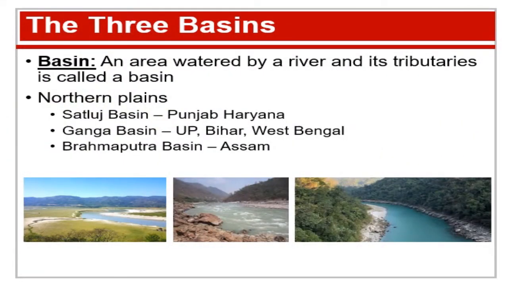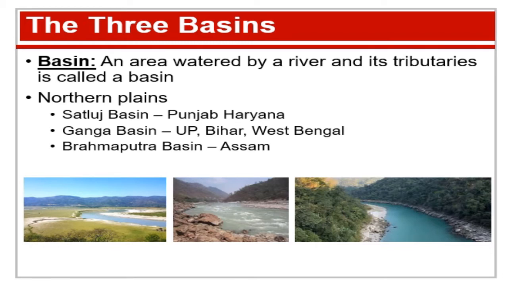The Northern Plains are watered by 3 main rivers, which form the 3 basins. Actually, basin is an area which is watered by a river and its tributaries. I repeat, basin is an area which is watered by a river and its tributaries. Tributaries, as we know, are smaller rivers that join a big river.